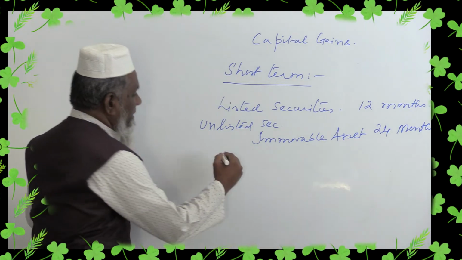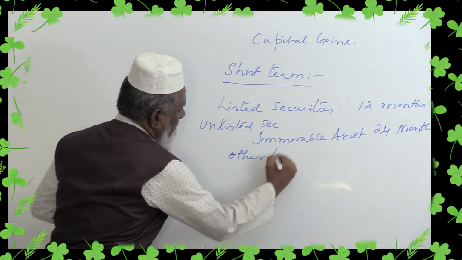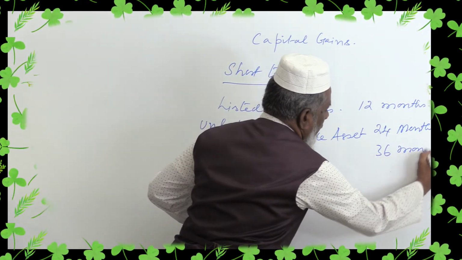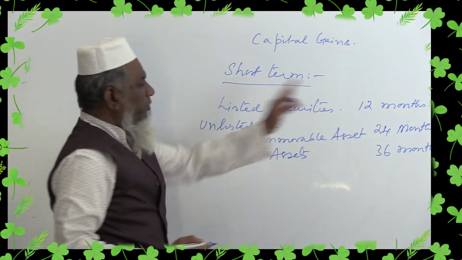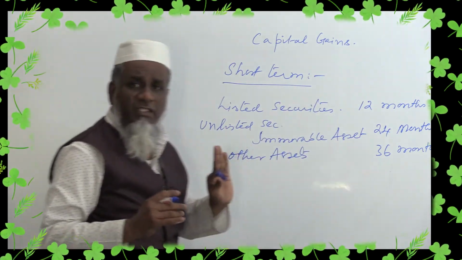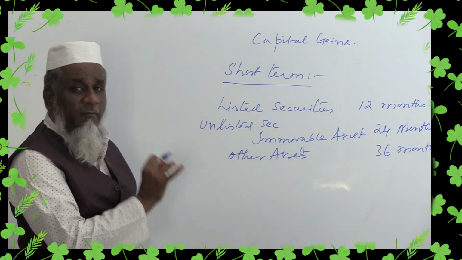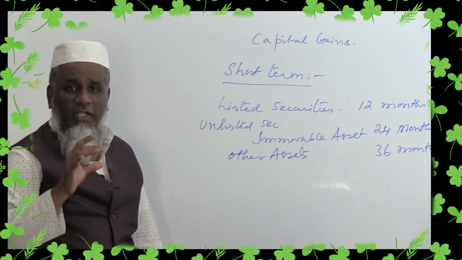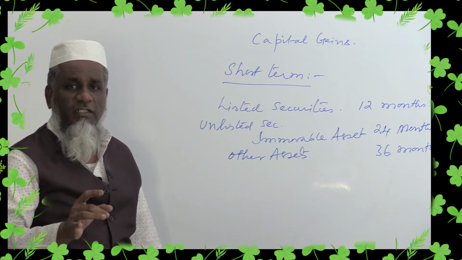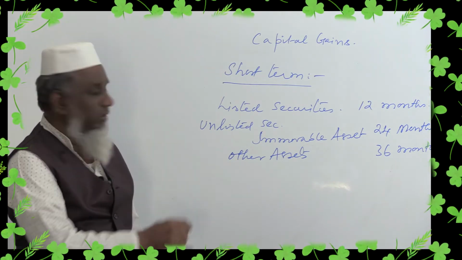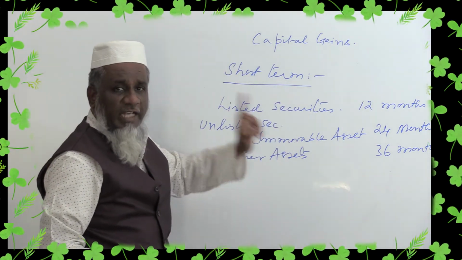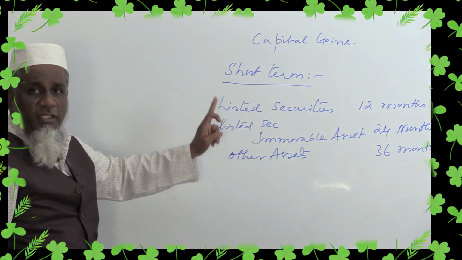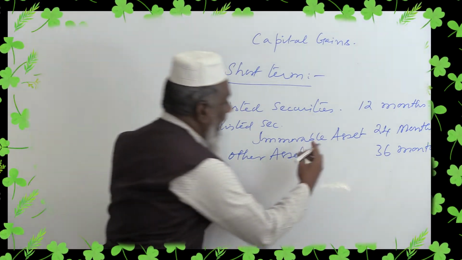For all other assets, it should be 36 months. You can ask, can you tell it as 1 year, 2 years, 3 years? Okay, well and good, we can understand like that. But the Act says only months. And we should also remember, and we have to tell only the words which are used in the Act. So, for listed securities, if it is transferred within 12 months, it is called short term. When it is unlisted securities and immovable assets, you can write land and building.